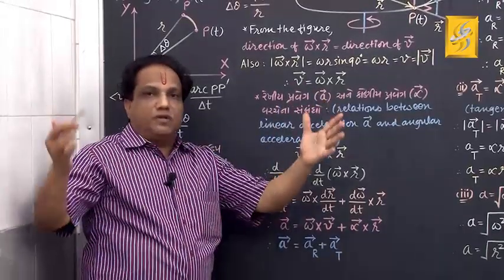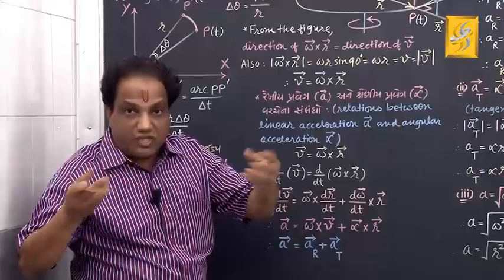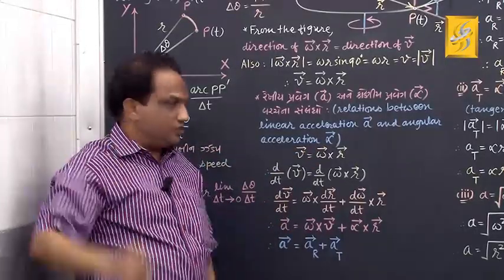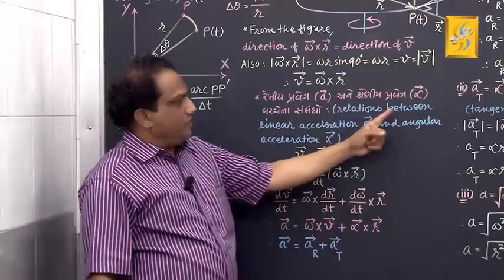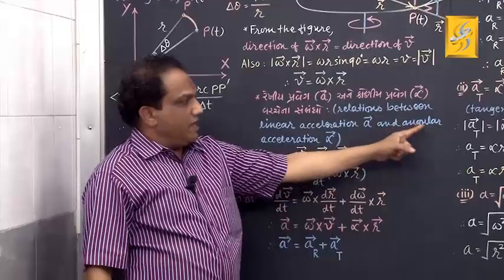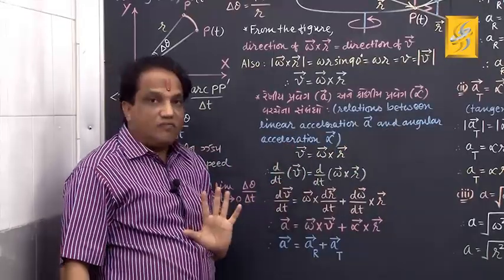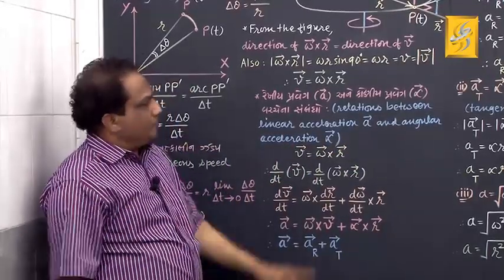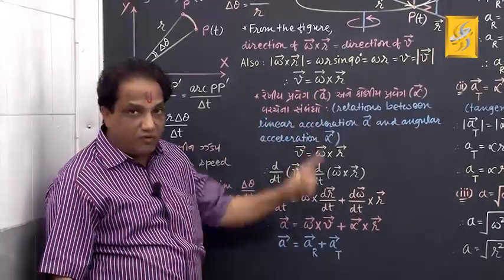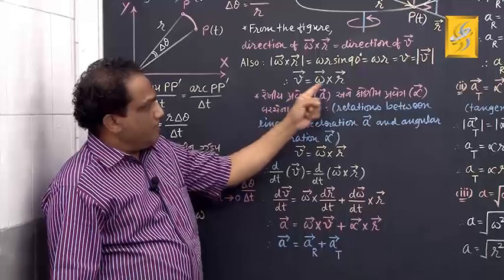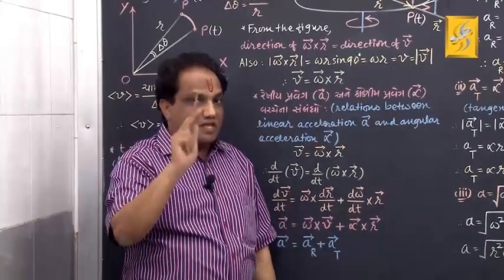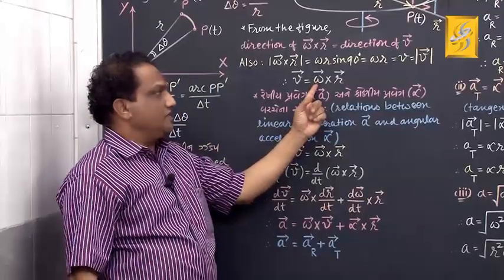And now let us obtain the relationship between accelerations. One is linear acceleration, another is angular acceleration. Come on, the relation between linear acceleration, that is vector a, and angular acceleration, that is vector alpha. See, this derivation depends on the final result which we have obtained just now. If you don't remember this result, you cannot proceed further in this theory. So please, in any case, you must not forget this relation.